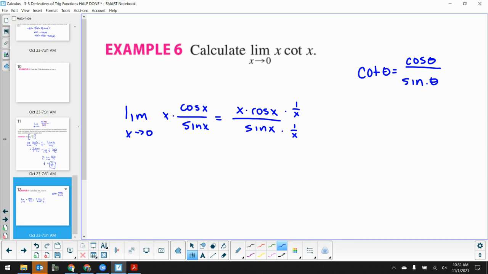Multiplying the numerator and denominator by the same thing is totally fine algebraically. Now, when I do that, what happens to my numerator? I've got x times 1 over x. It cancels itself out. So I'm going to get cosine x over, now this is the fancy part, sine x over x. And now I see the sine x over x that I'm going to use.